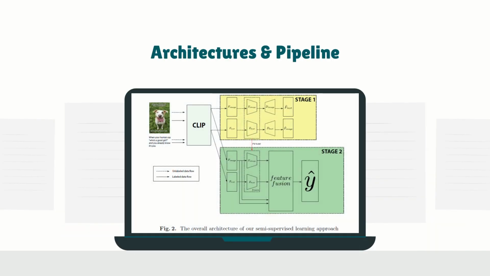The initial step involves inputting a pair of image and text into the CLIP model's image and text encoders to extract CLIP feature vectors, f-image and f-text. We can see the CLIP model is used here, and these are the features of the CLIP, f-image and f-text. Chrome then uses one modality's CLIP feature to predict the other modality's CLIP feature. For example, we can say image feature f-image predicts text feature f-text at the end over here, and vice versa. This pre-training phase is carried out using only unlabeled data. Then a new model is designed for learning the classification tasks on labeled data.